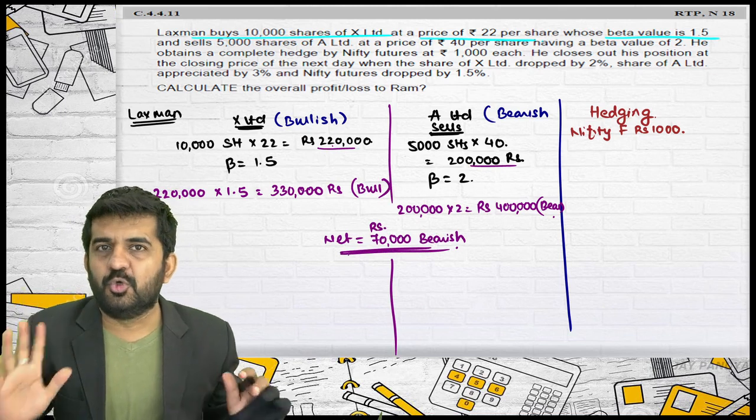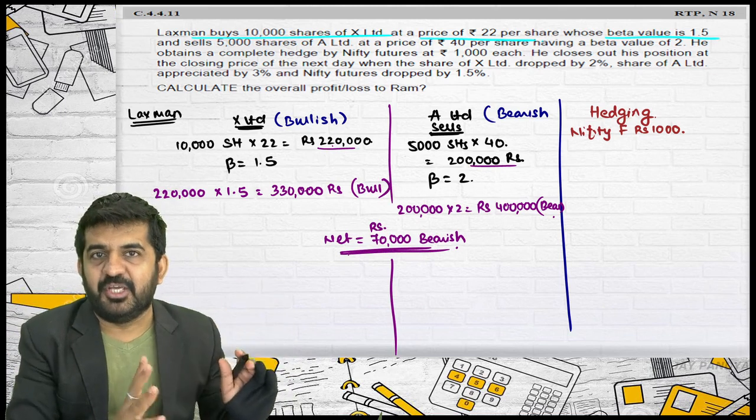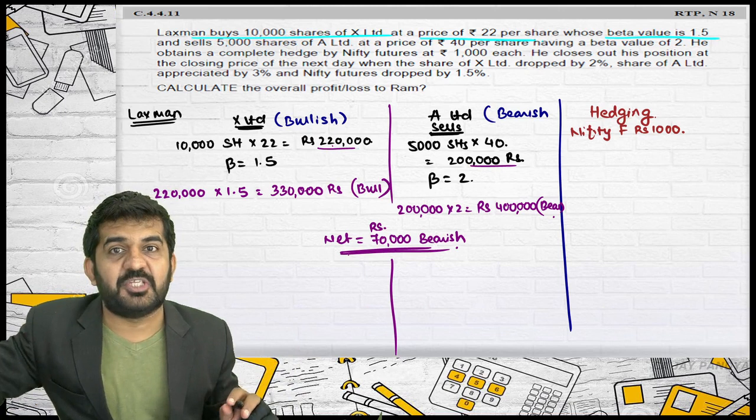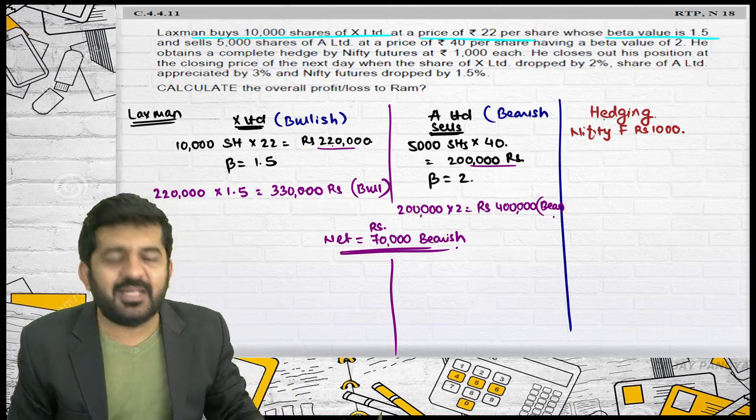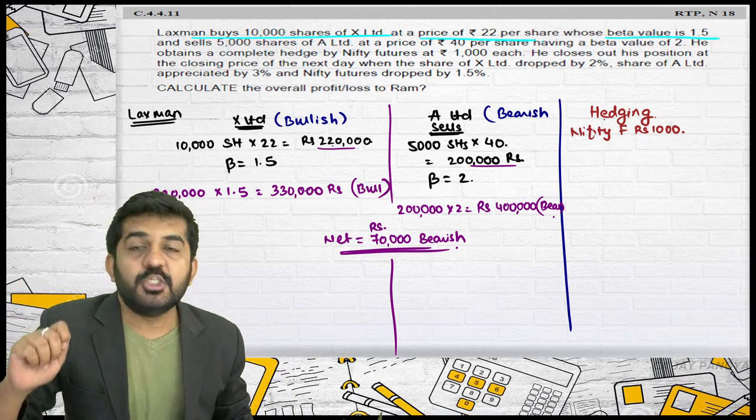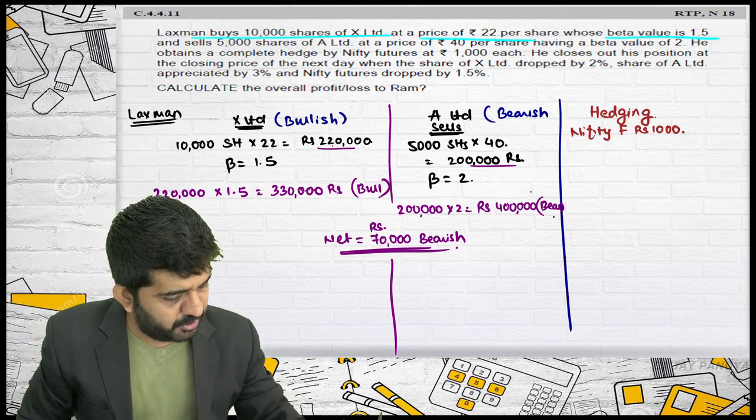A good question to do before examination. Why? You will understand same security, different security market. You are hedging it through market. Betas are already multiplied. So how will you hedge? Try to concentrate.